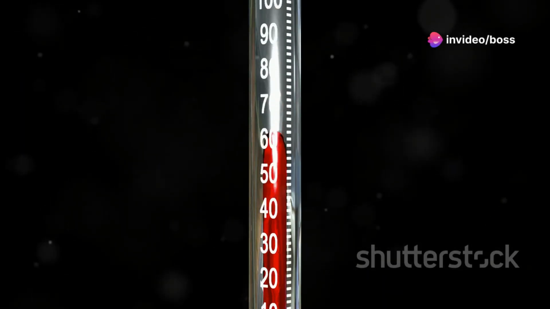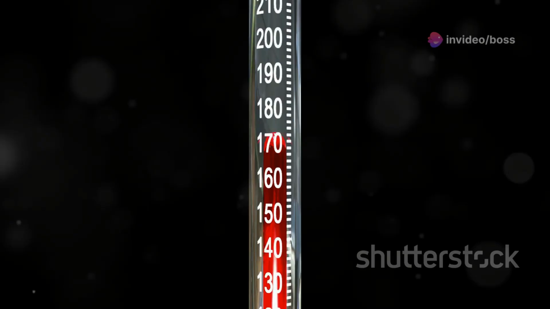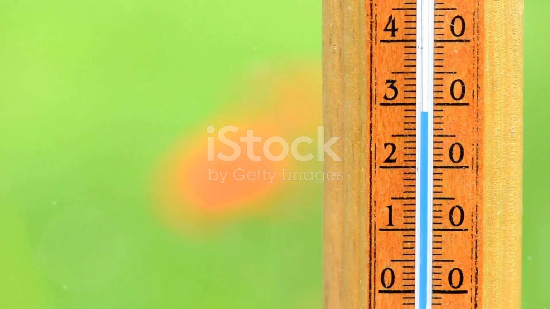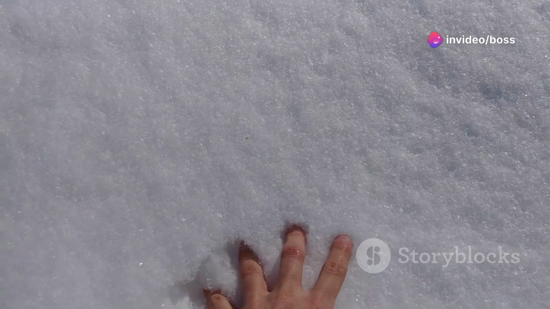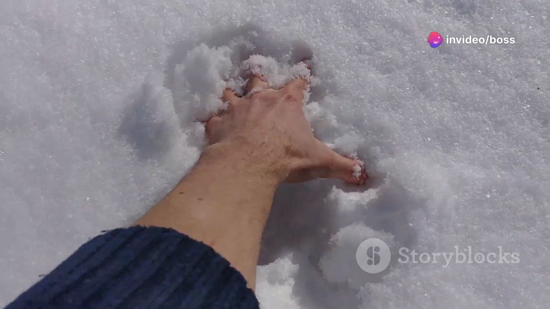From ice to steam, the dance of temperature. Temperature is often confused with heat, but they are distinct concepts. Temperature measures the average kinetic energy of the particles within a substance. In simpler terms, it tells us how hot or cold something is.